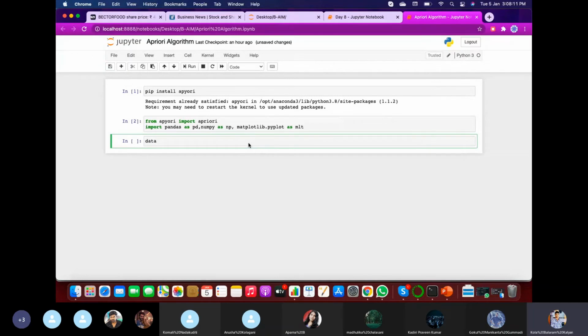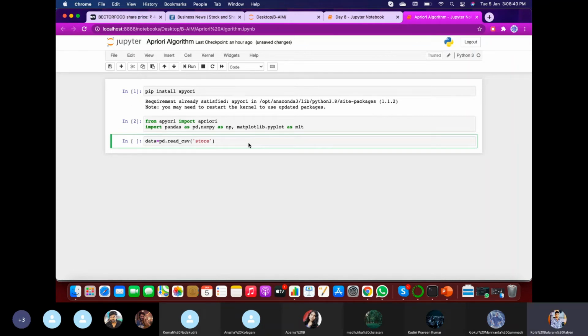So let me store it in data. The data can be read using pandas. PD is our name tag which we took here, so pandas is represented as PD. PD dot read underscore CSV is the command we use to import data from a CSV file. If you want to import, you use read underscore CSV.